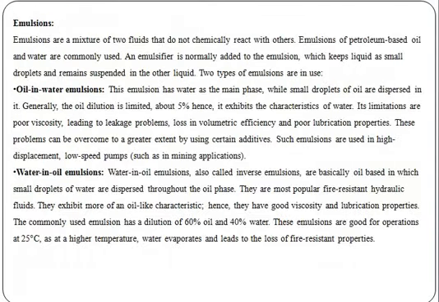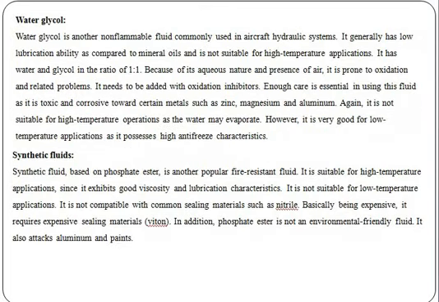Next, emulsion. Emulsion is the mixture of two fluids that do not chemically react with each other. Emulsions of petroleum based oils and water are commonly used. In this emulsion, there are oil in water emulsion and water in oil emulsion. These two types of hydraulic fluids are used in the hydraulic system.